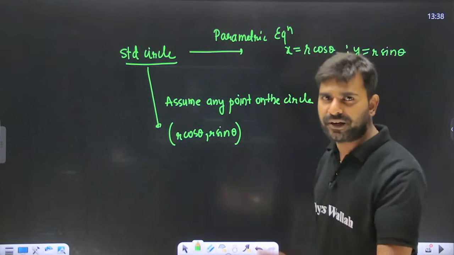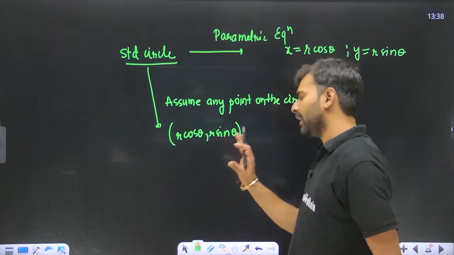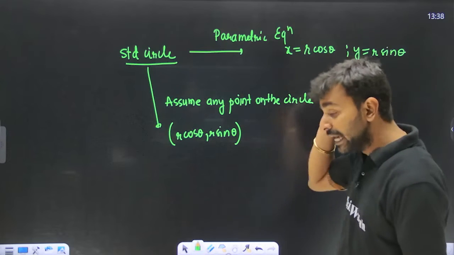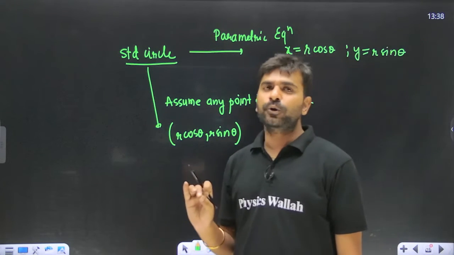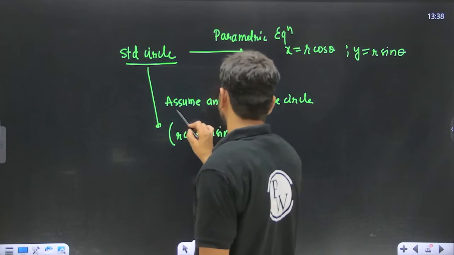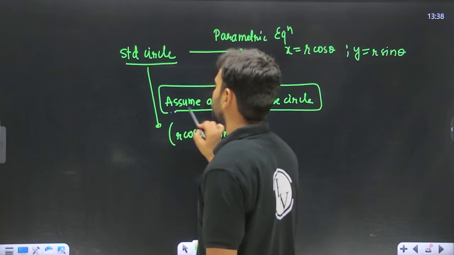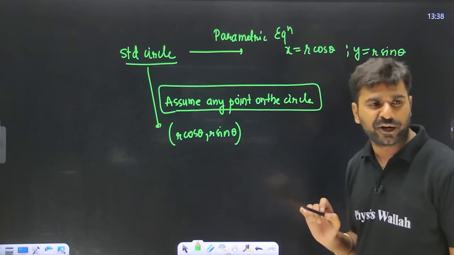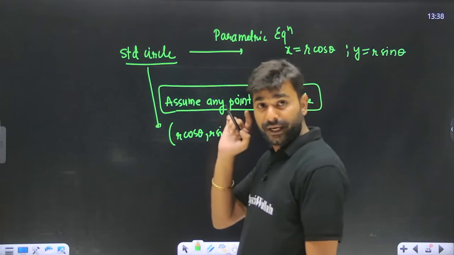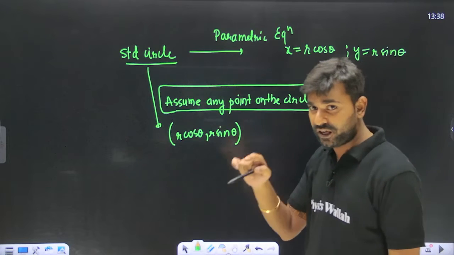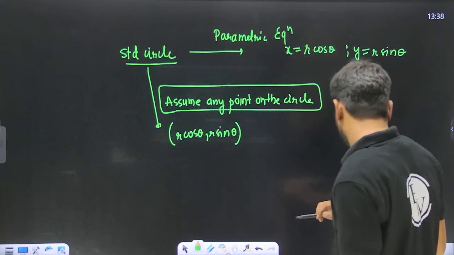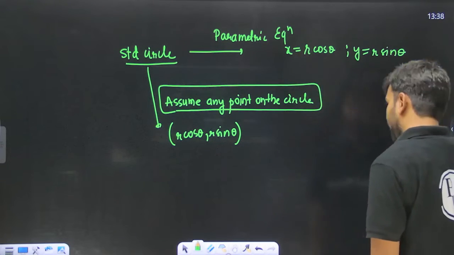I hope you understood this, and this is a very important thing. Whenever you need to assume any point on the circle, you will use parametric coordinates. I hope this thing is in your mind now.